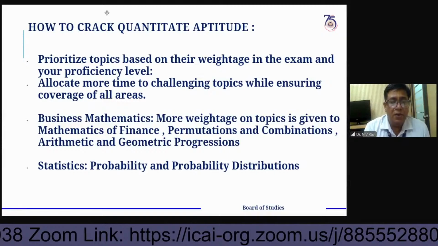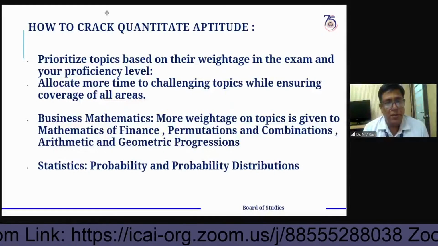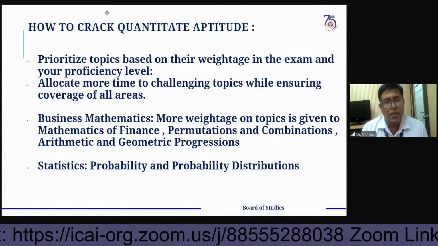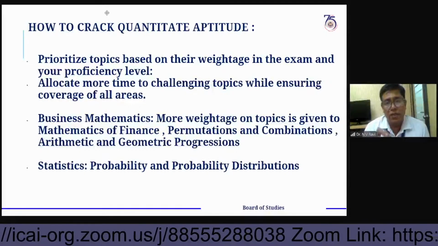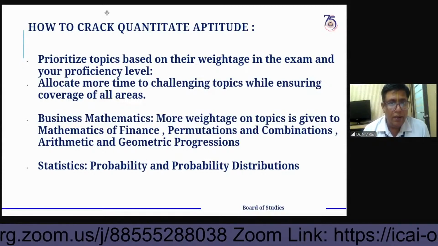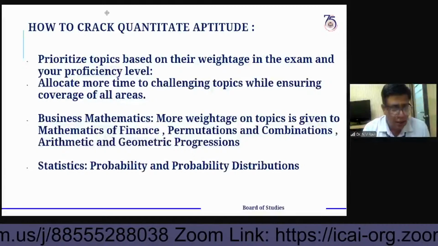If you have the total revenue function and differentiate it, you get the marginal revenue function. Based on the MC equal to MR condition, you can find the price of the commodity. Those kinds of questions come in the exam, and in the study material also.